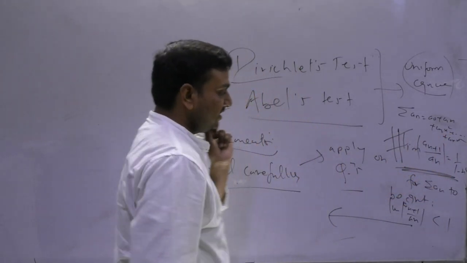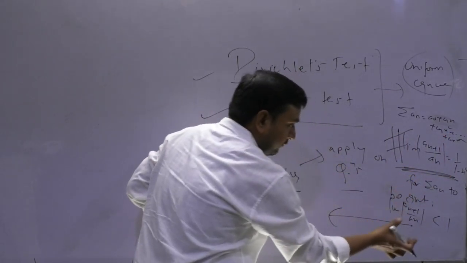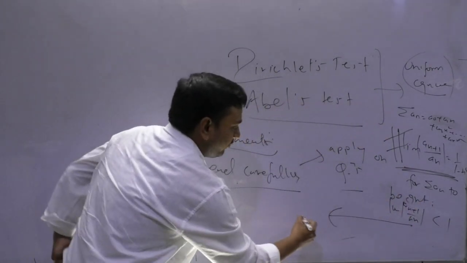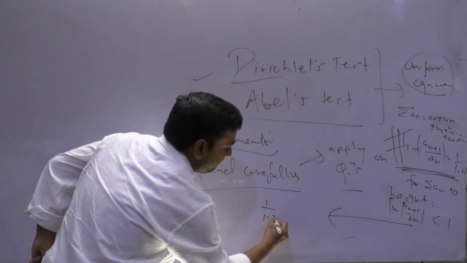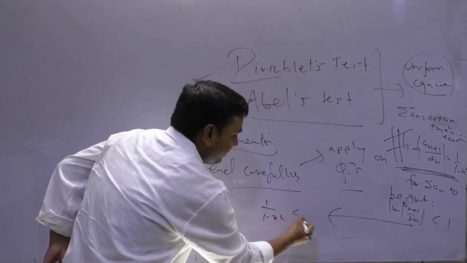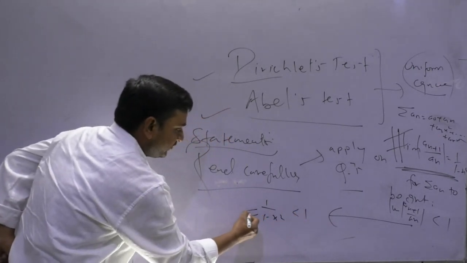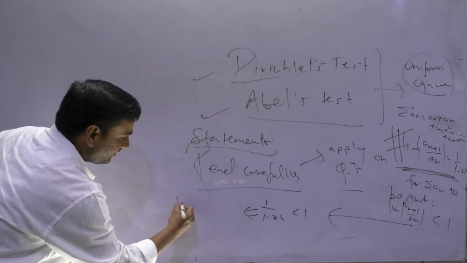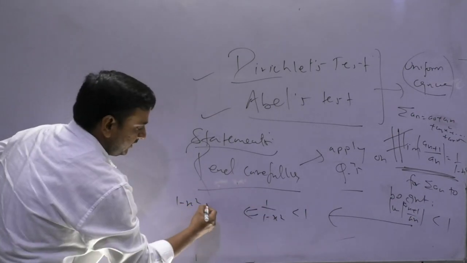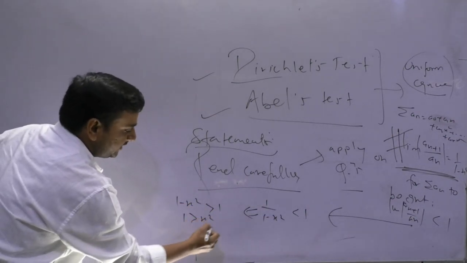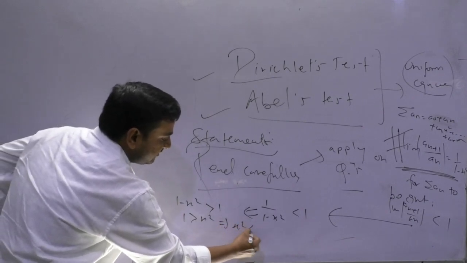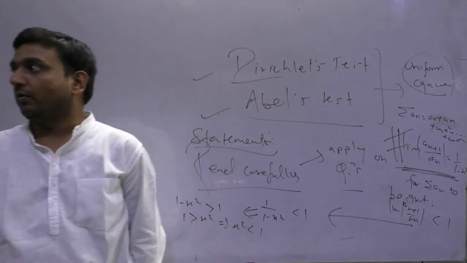So for convergence this limit should be less than 1. Suppose the limit comes out as this. This I need less than 1. This implies 1 minus x square is greater than 1, 1 is greater than x square, or x square less than 1.